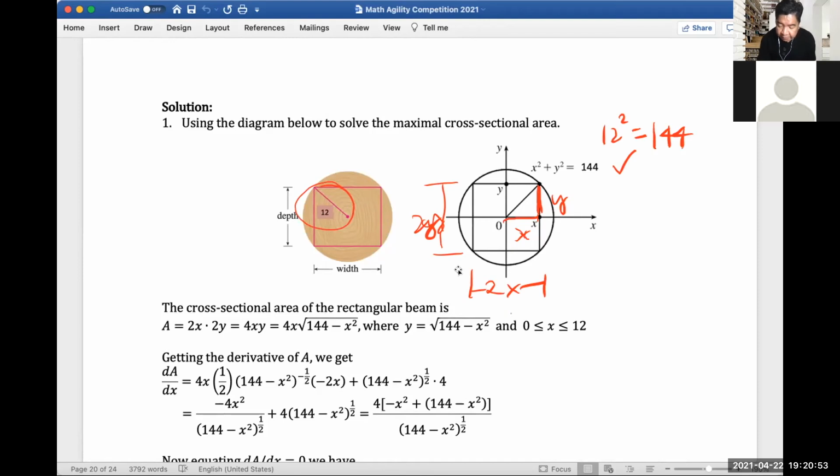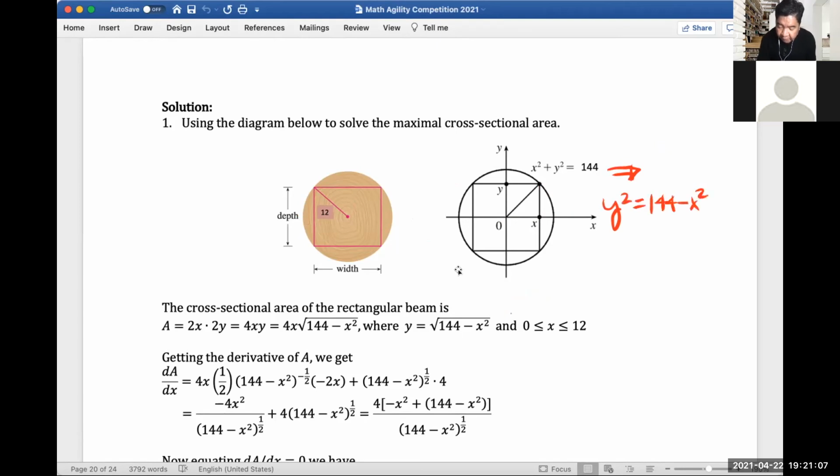Now let's eliminate y. Let's try to write y in terms of x. So y squared is 144 minus x squared, so y is the square root of 144 minus x squared, which is actually this part here. Yes, I did write it here. And we know that x would vary from 0 to 12, which is the radius of the circle.